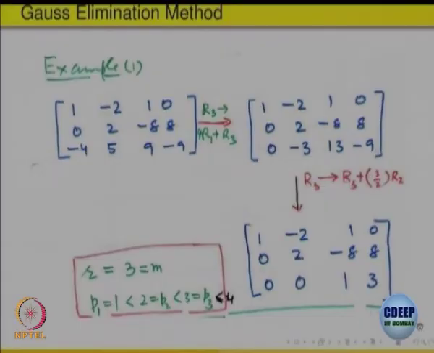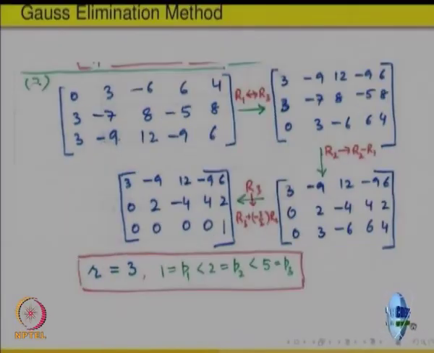Let us go a step further. Let us look at one more example. Okay. So, for example, here the first row is 0, 3, minus 6, 6, 4 and so on. Now, obviously, I have got a 0 here, right. I would like to make bottom 0 at the bottom. So, one first step should be to shift it to the bottom.